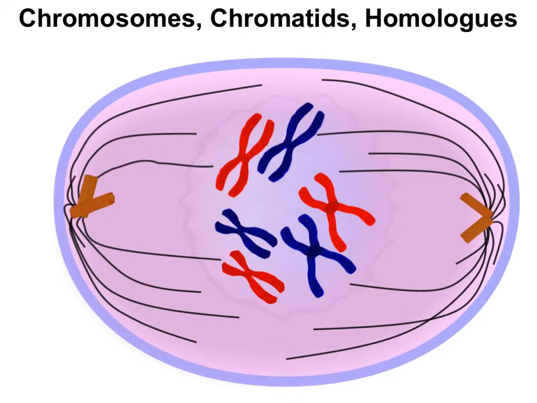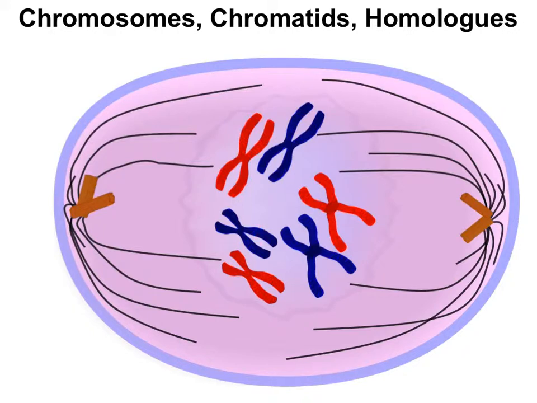Each chromosome has 2 chromatids, 1 on the right and 1 on the left. In this picture, there are 3 homologous pairs. Let's say that red chromosomes came from the dad, so all of these came from the dad, and blue chromosomes come from the mom, so all of these came from the mom. So there's a homologous pair of chromosome 1s, the biggest chromosomes, a homologous pair of chromosome 2s, and a homologous